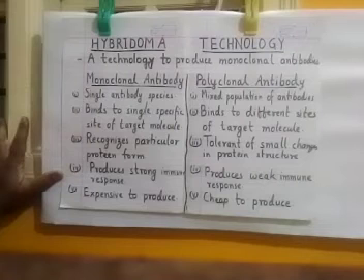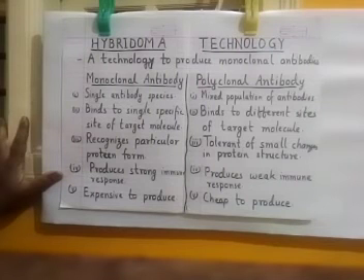Now, definition wise, monoclonal antibodies are those antibodies which act against one single species of antigen. Okay, but polyclonal antibodies are those antibodies which can act against multiple antigens.